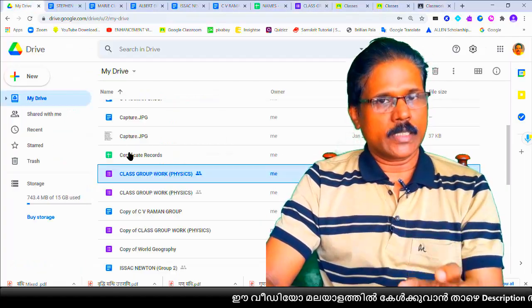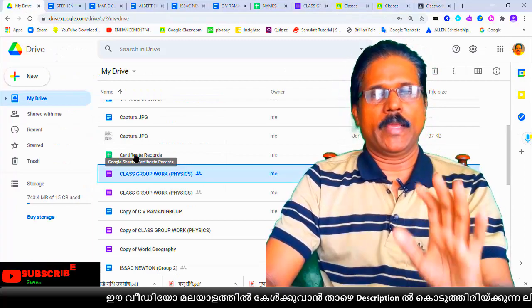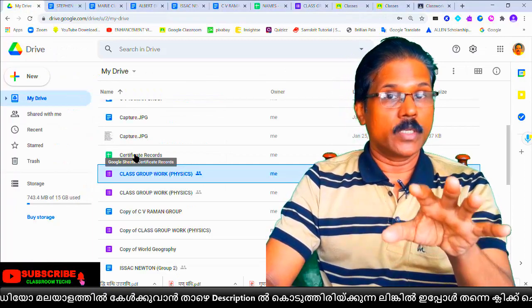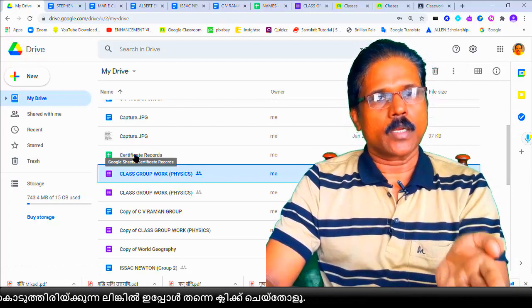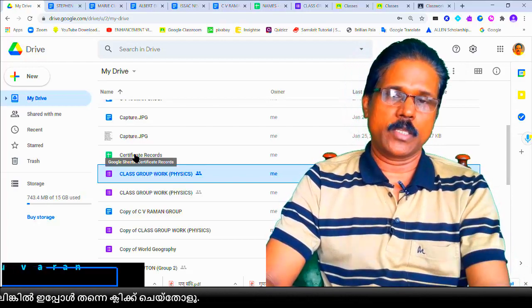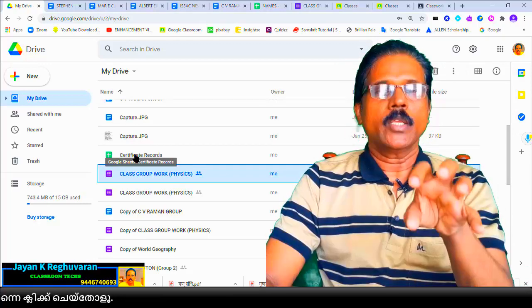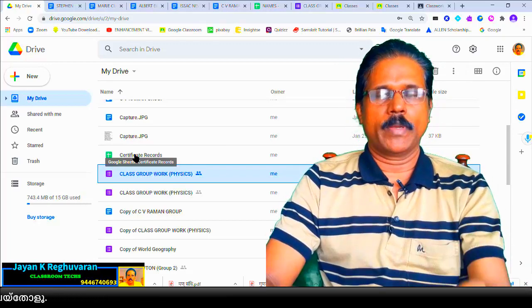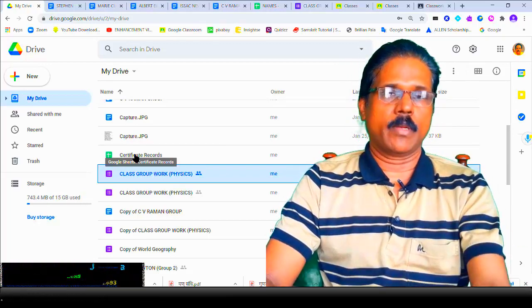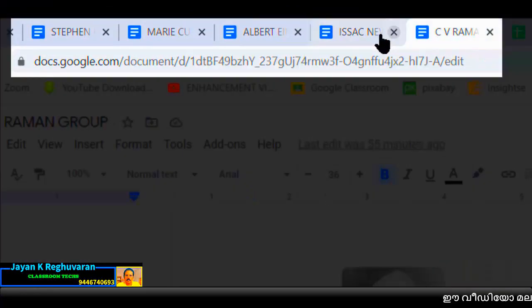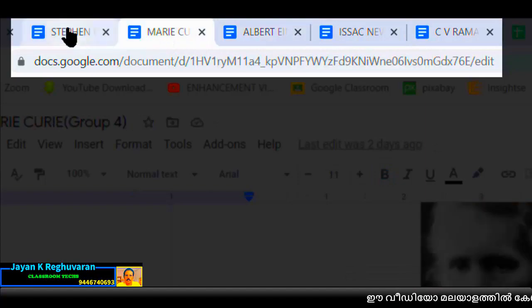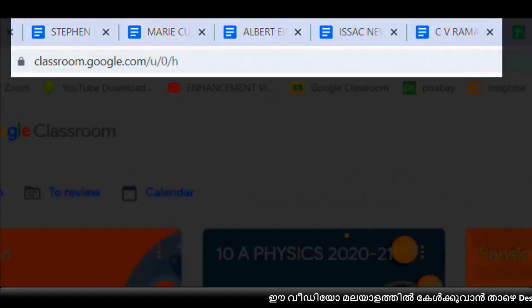And one more thing, teachers can open all the pages. The teacher should open the doc page. Why doc page? Because what children are doing we can see in the doc page. Okay, so teachers, you have to open that doc page on the day of the exam, on the day of a group work. All purpose I have opened here. This is a teacher's view, and this is one student and this is another student.